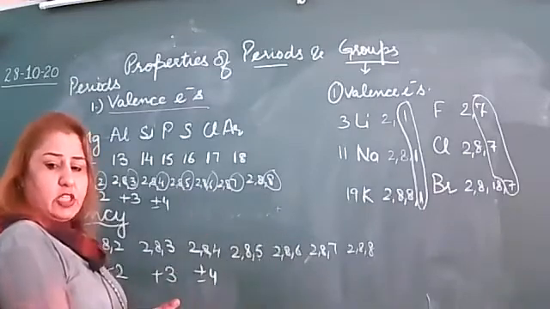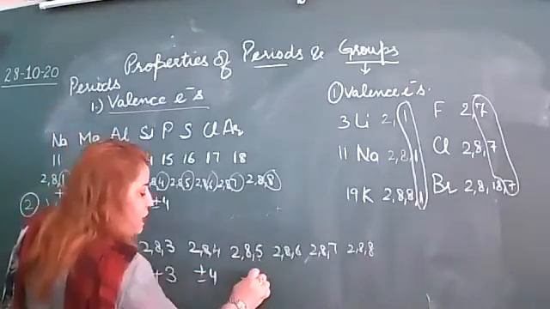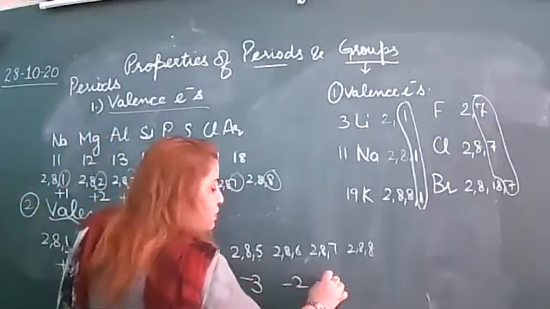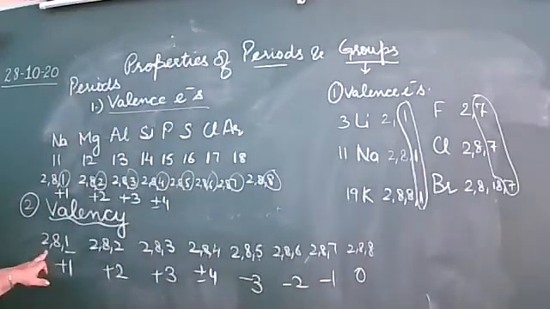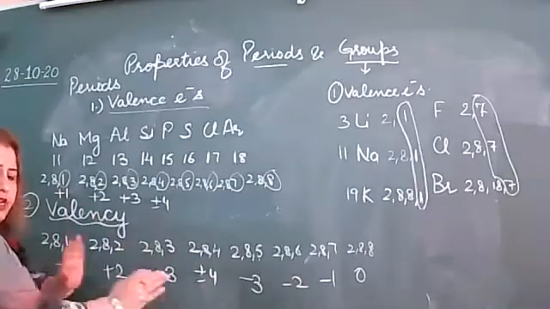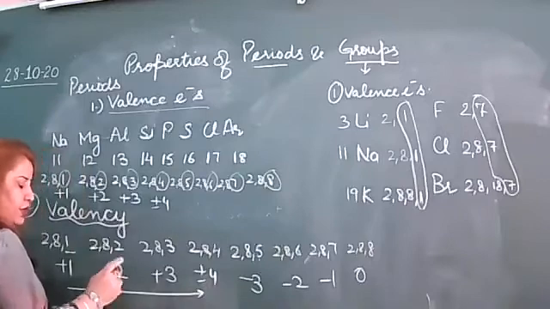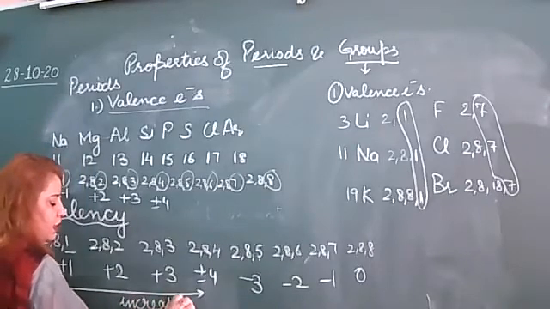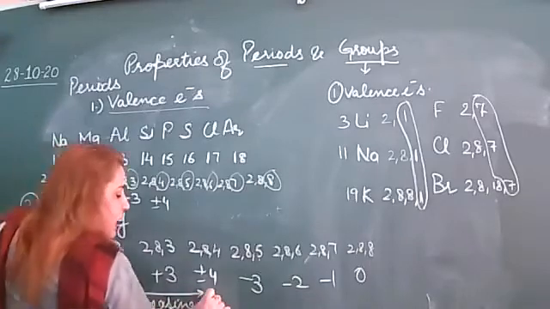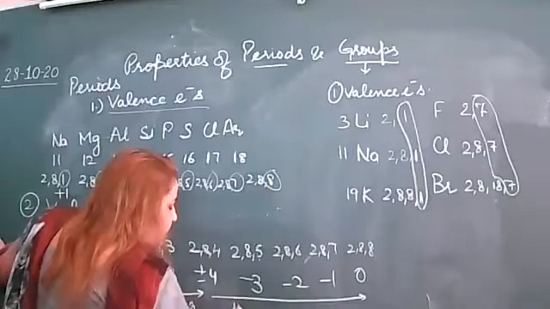To complete its octet, how many electrons will it take? 3. So minus 3. This is minus 2, minus 1, and 0. So valency, as we move from left to right in a period, first goes on increasing and then decreasing.